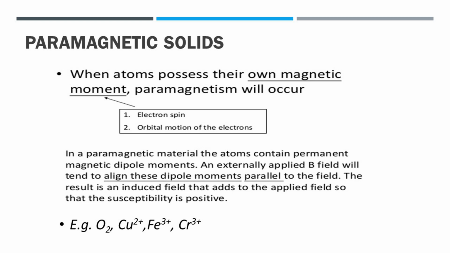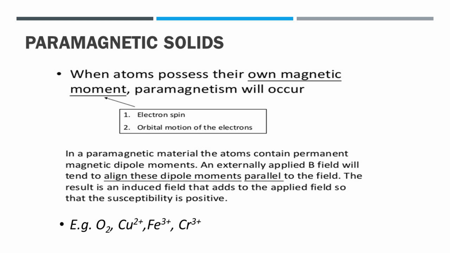In the absence of an external magnetic field, magnetic moments are randomly arranged and their net magnetic moment is 0. But when an external magnetic field is applied, they try to align with the external magnetic field.